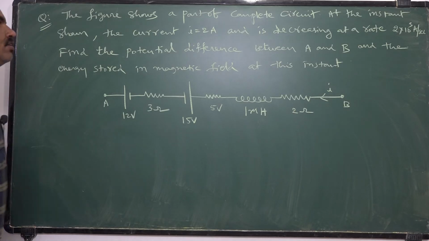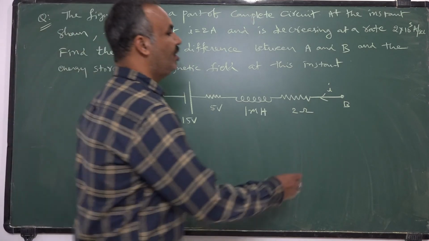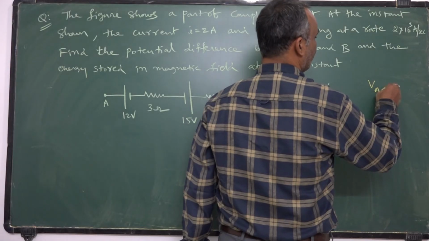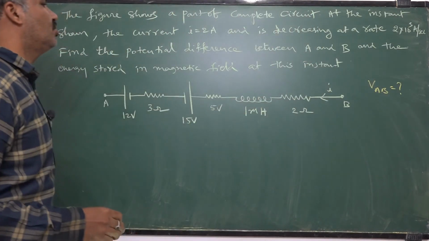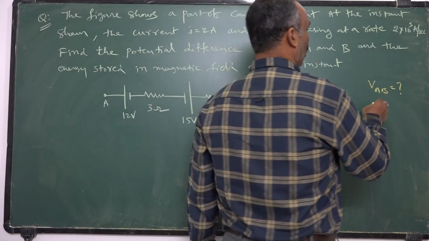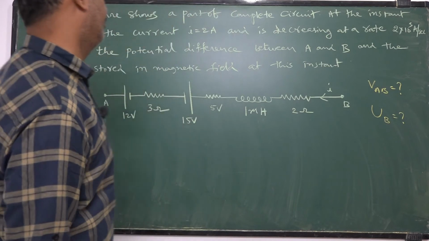Okay, so I need to find the potential difference between VA and VB, and the energy stored in the magnetic field, capital UB. These are the 2 question marks.